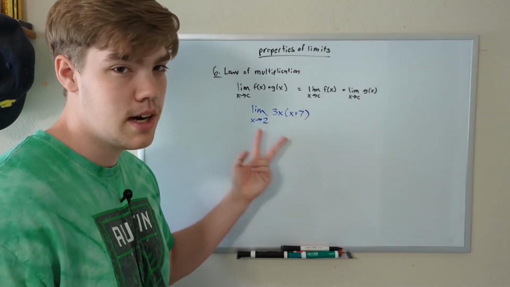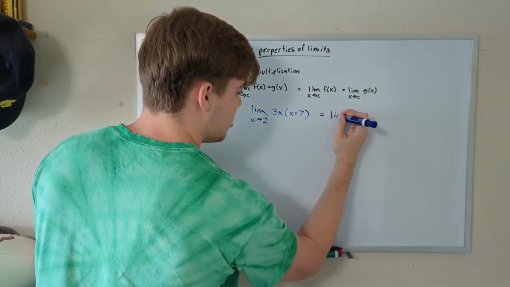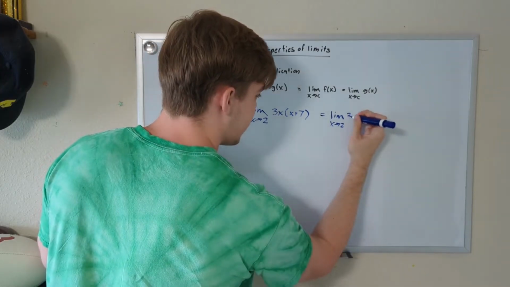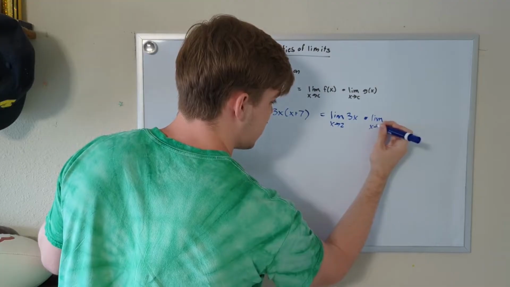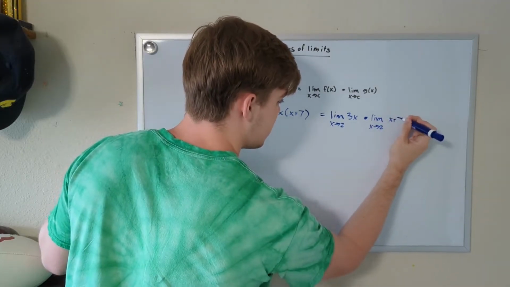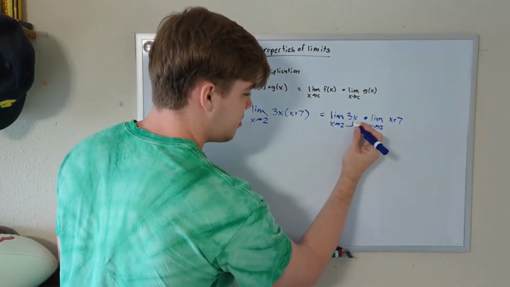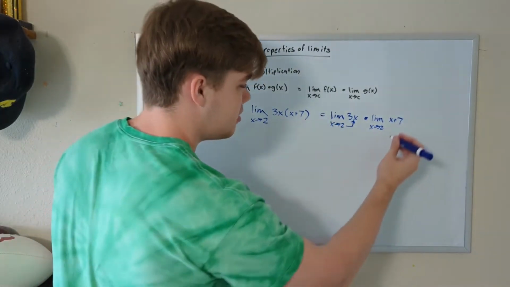So let's split these two up by multiplication, since, well, we can. Let's find the limit as x approaches 2 of 3x, and then multiply that by the limit as x approaches 2 of x plus 7. Once again, we can just plug in whatever x is approaching to our limit function, and that will give us the limit of that function. So let's do that for both of these.